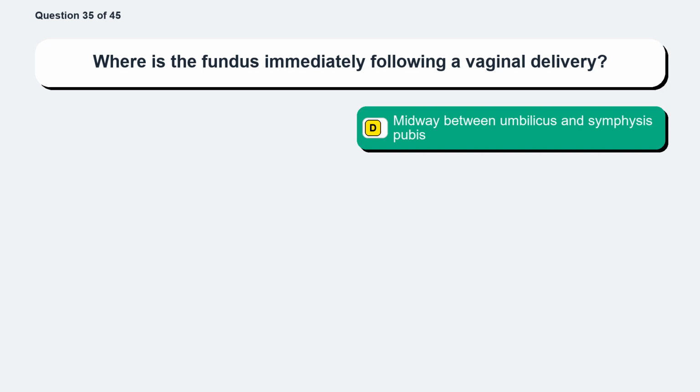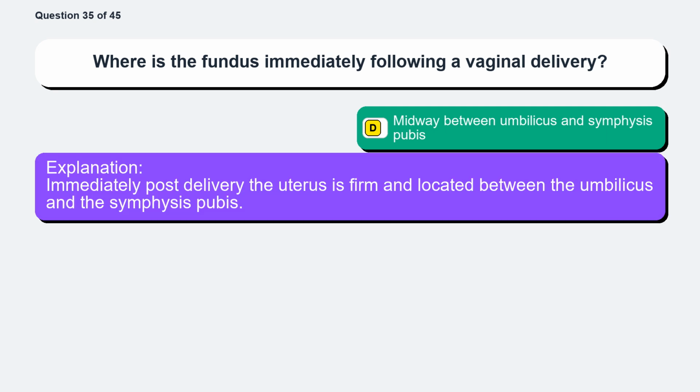The correct answer is option D, midway between umbilicus and symphysis pubis. Immediately post-delivery, the uterus is firm and located between the umbilicus and the symphysis pubis.